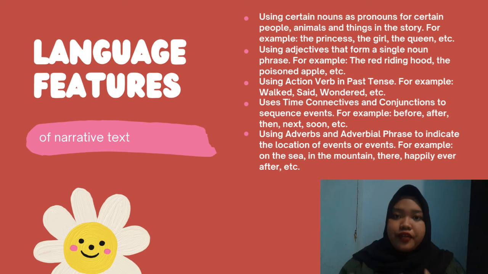Language features of a narrative text. First, using nouns and pronouns for certain people, animals, and things. For example, the king, the queen, the kingdom, a prince, and a princess, and others. And the next, using adjectives for a single noun phrase, such as the Red Riding Hood or the Poisoned Apple. And the third is action verbs in the past form. For example, listened, watched, said, wondered, and walked.